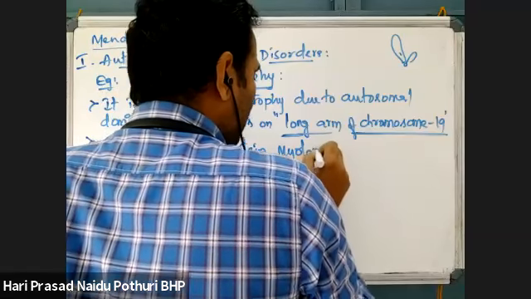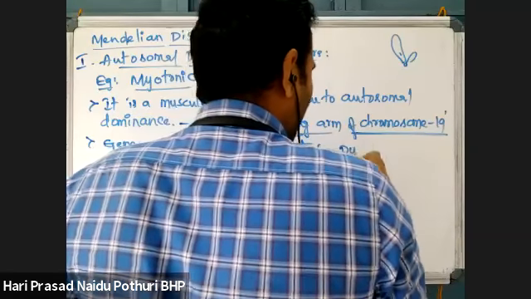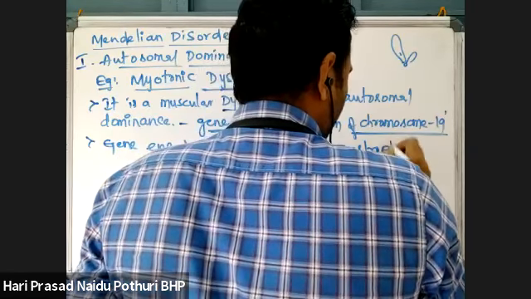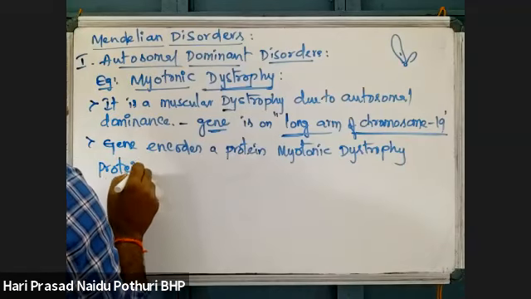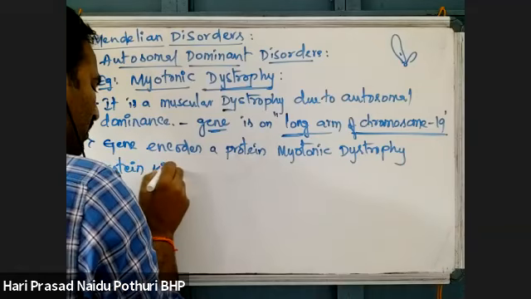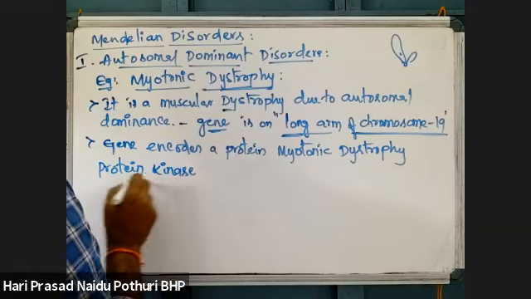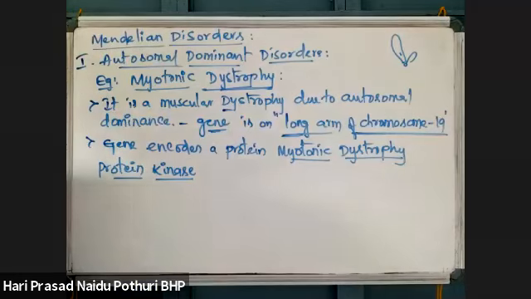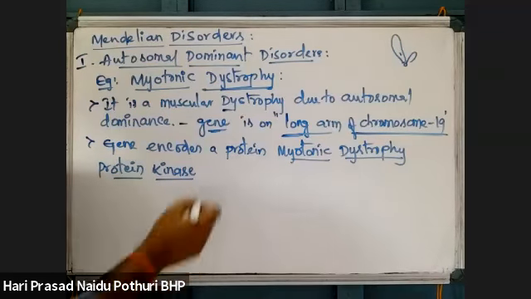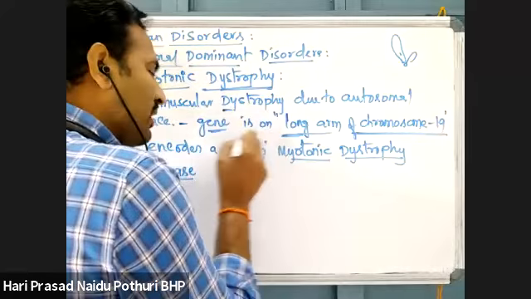myotonic dystrophy protein kinase. Myotonic dystrophy protein kinase is an enzyme. So this gene is responsible for encoding a protein.